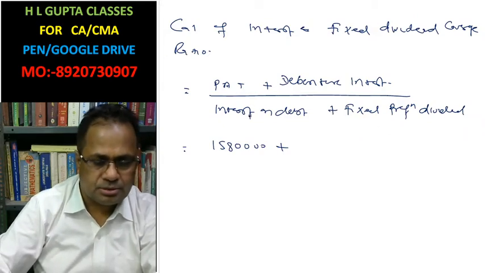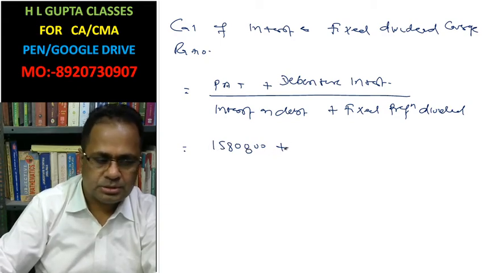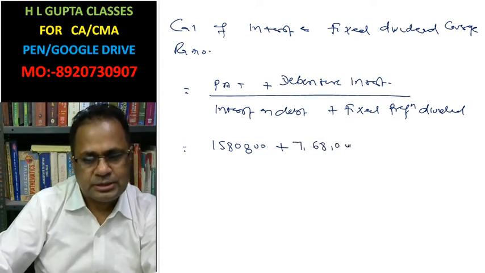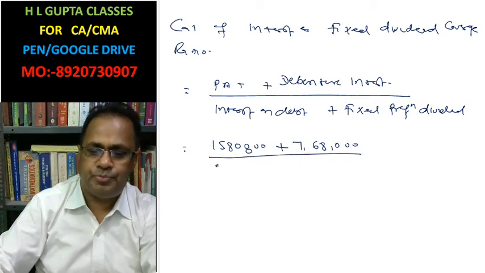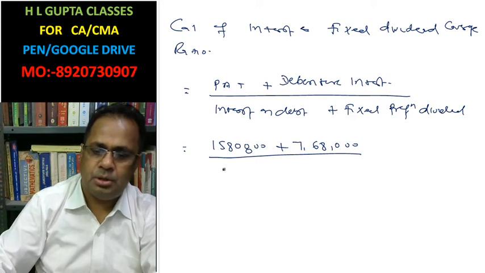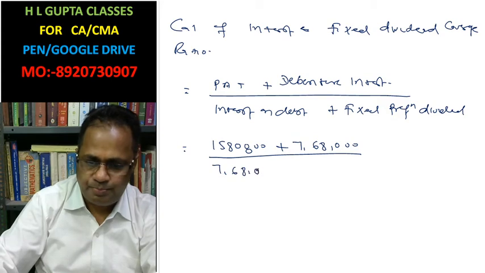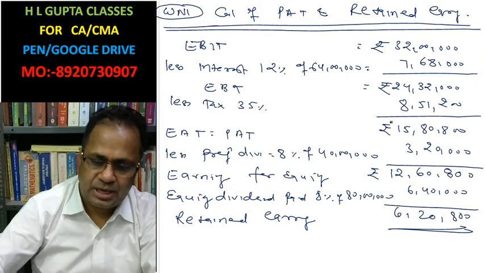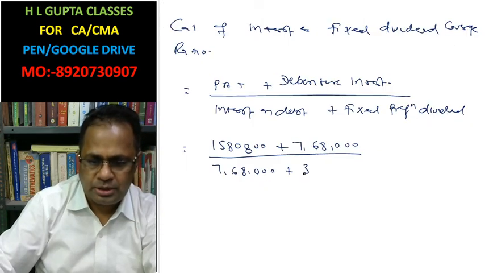Profit after tax is 15,80,800 plus interest 7,68,000. This is the amount we have for paying interest of 7,68,000 as well as preference dividend. What is the preference dividend? 3,20,000.